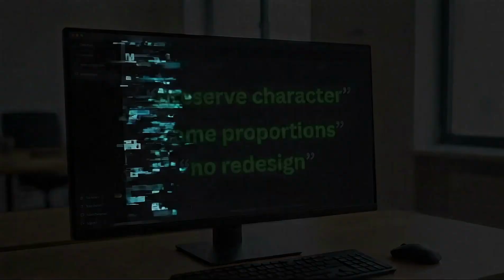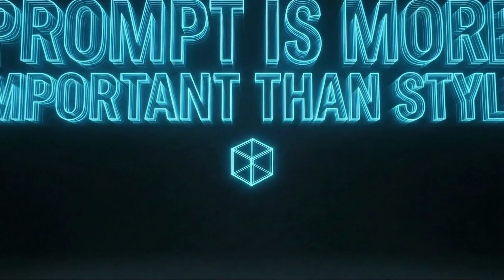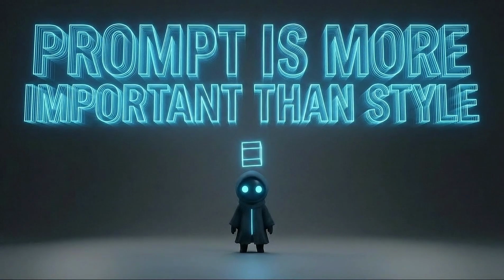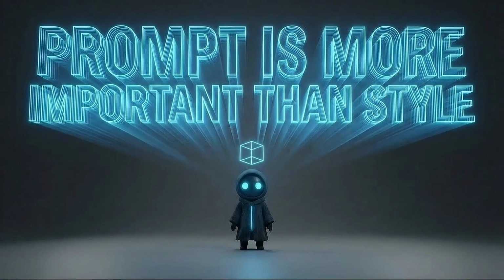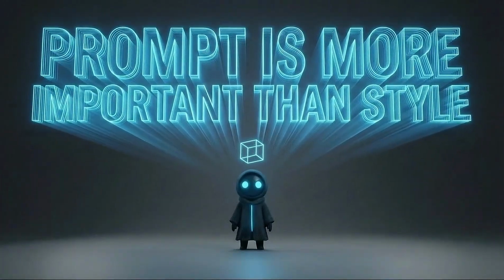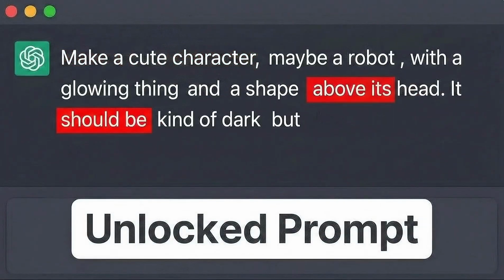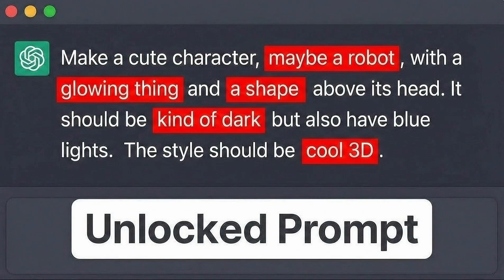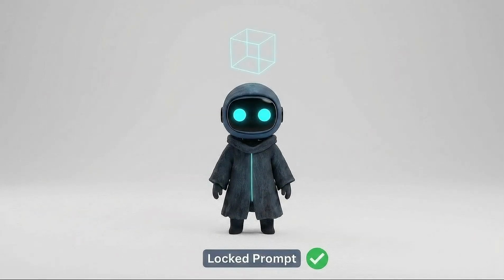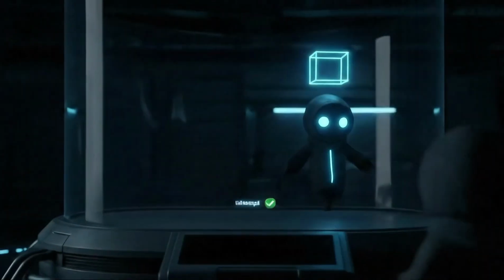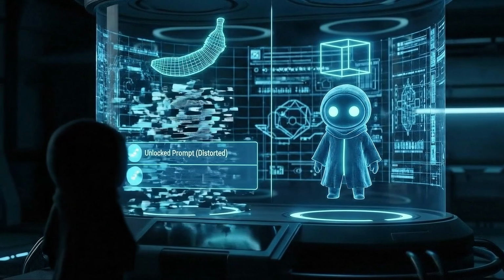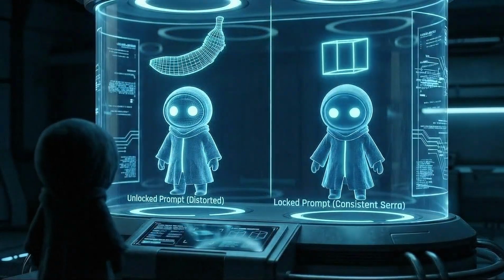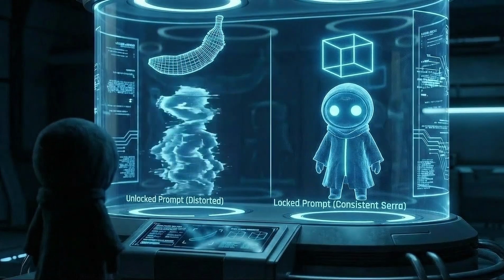Now we bring ChatGPT back into the process, but this time with a clear role. We don't ask ChatGPT to imagine a character, we ask it to describe what already exists. The sketch and the reference image are sent to ChatGPT only to generate a controlled prompt. A prompt that includes rules like preserve the character, keep the same proportions, do not redesign, do not change identity. At this stage, the prompt becomes more important than style, because style can change, identity cannot.